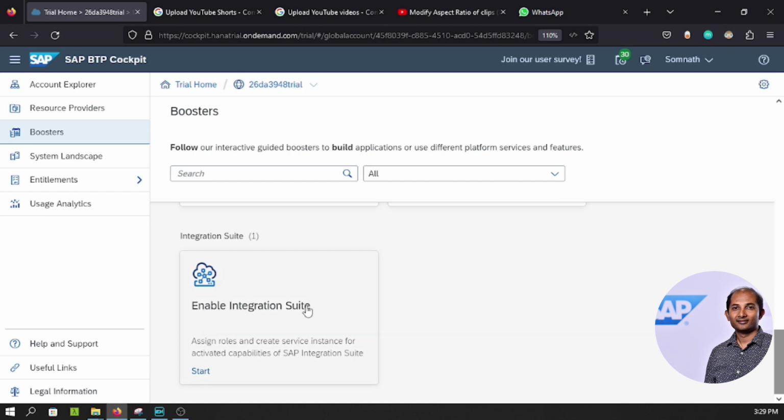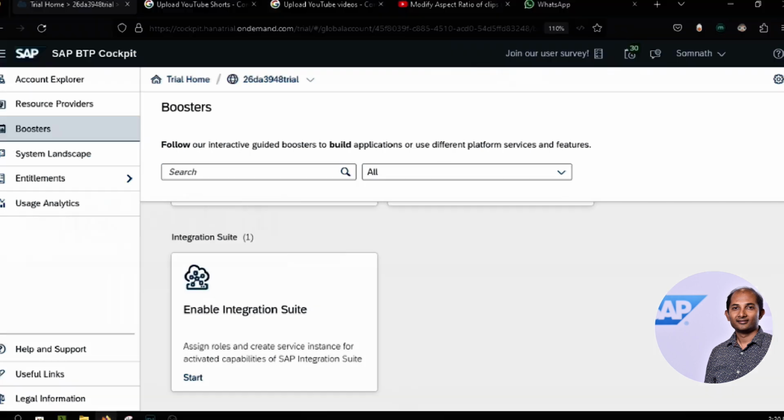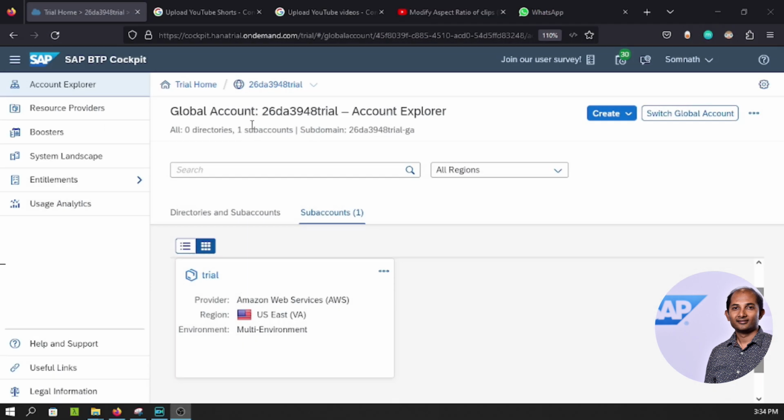Now there are certain challenges that I found while following this process, though I'm showing it here. Probably it's the recommended way, but still I'll be following a simple brute force approach where I'll be doing everything step by step instead of an automated way, as I found certain bugs that didn't work for me. So you may check it out also if you want, but let's go the other route to see how it can be enabled. So from this global account, click on this trial.